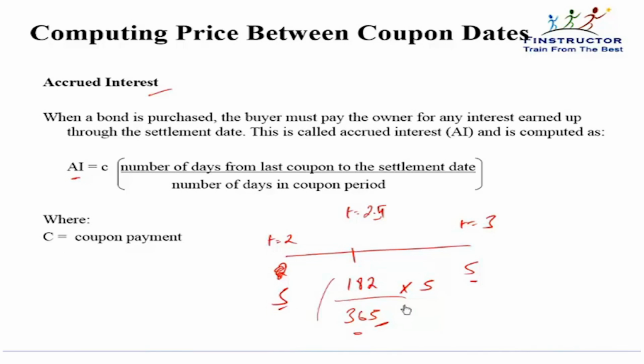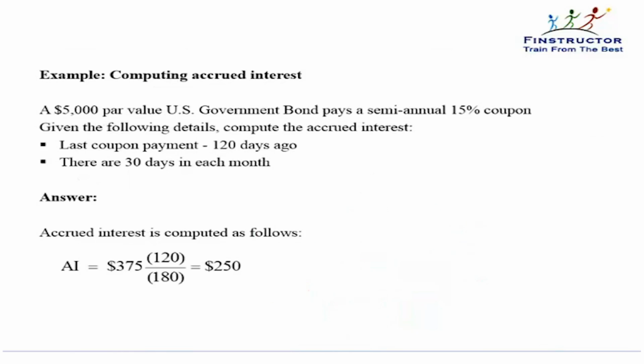The accrued interest is calculated as the coupon amount into the number of days from the last coupon to the settlement date divided by the number of days in the coupon period. Then the clean price will simply be the full price or the dirty price minus the accrued interest, because the buyer pays the seller the clean price, also called the quoted price at times, plus the accrued interest. We'll do an example and understand.